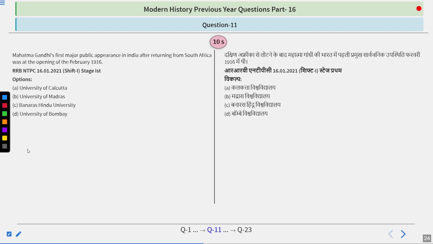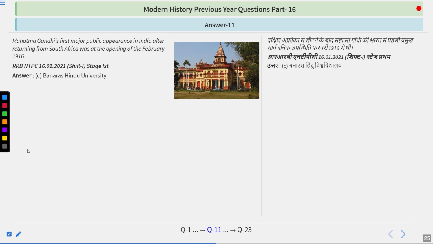Mahatma Gandhi's first major public appearance in India after returning from South Africa was at the opening of the February 1916. Options are University of Calcutta, University of Madras, Banaras Hindu University, University of Bombay. Think about it. So the answer is Banaras Hindu University.